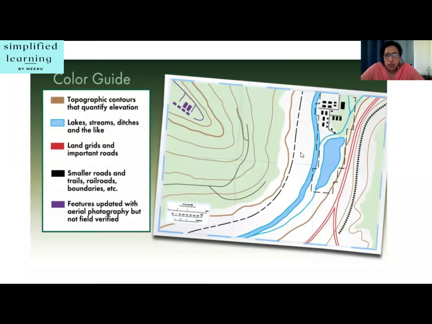They usually do it with the lines of equal elevation known as contour lines. Topographic maps are reference maps that show the shape of Earth's surface. You can see brown color. These are contour lines. So yes, students, I hope I'm clear with different types of maps.